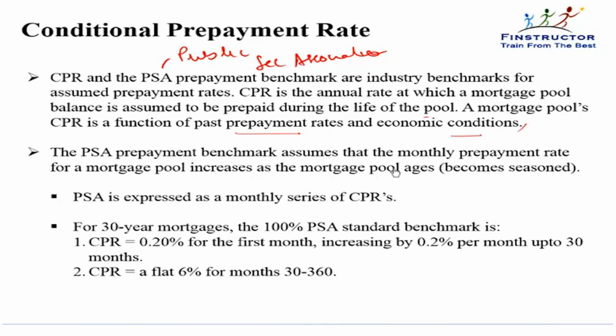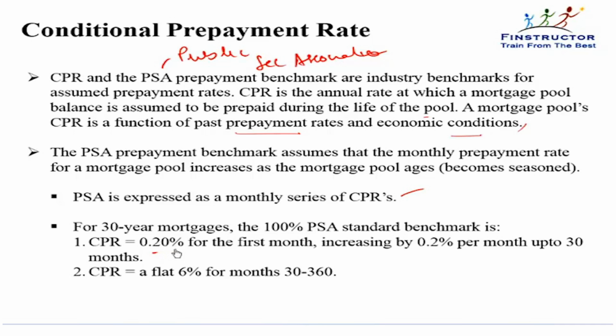So the PSA benchmark is expressed as a monthly series of CPRs. The rate that PSA gives us is an annual rate, so we will have to first convert it into a monthly rate and then apply it for this particular month. For 30-year mortgages, the 100% PSA standard benchmark is that for the first month, the prepayment will only be 0.2%.